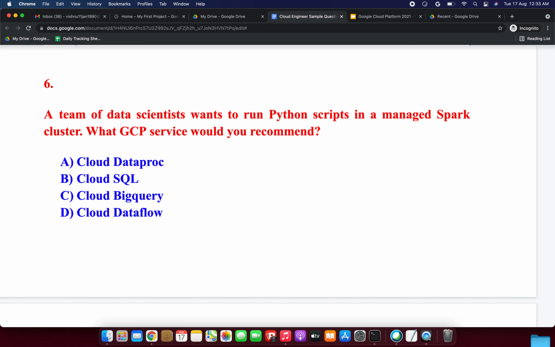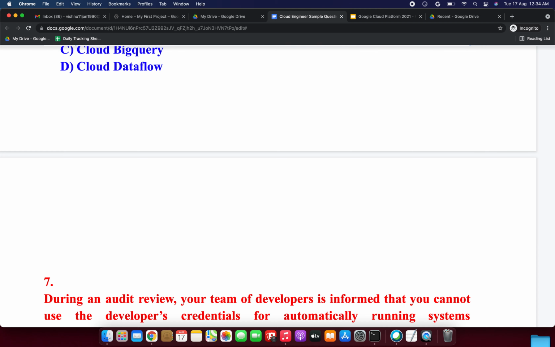Cloud Dataproc is a managed Hadoop and Spark service. The other options will not be the correct one. So we can go with Cloud Dataproc. We have the keyword managed Spark cluster, so we can definitely go with Cloud Dataproc, option A.